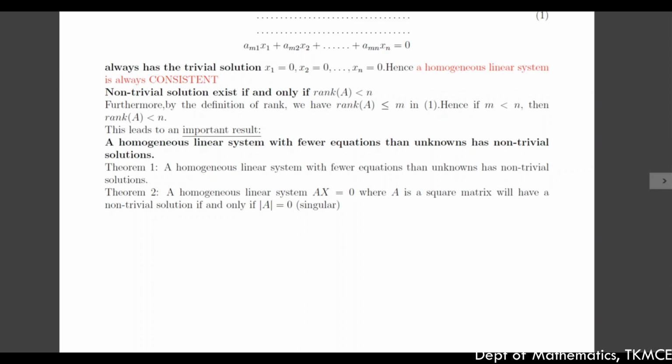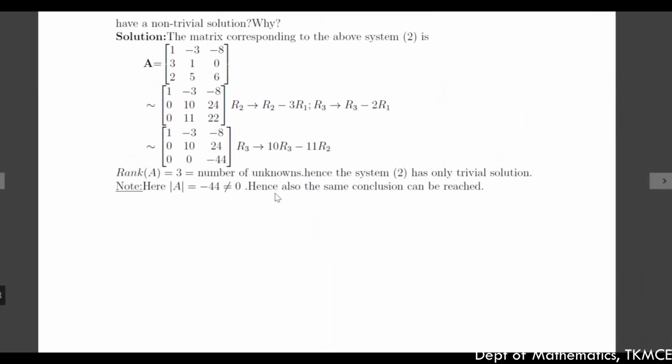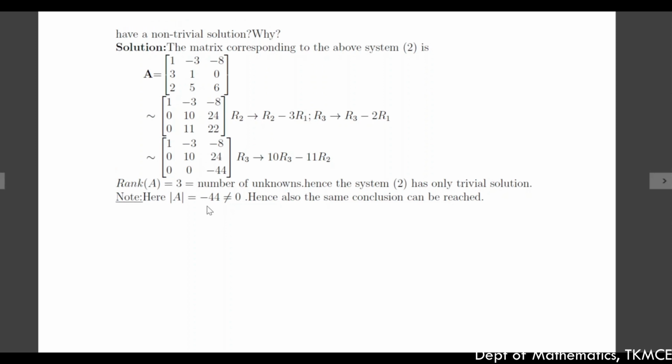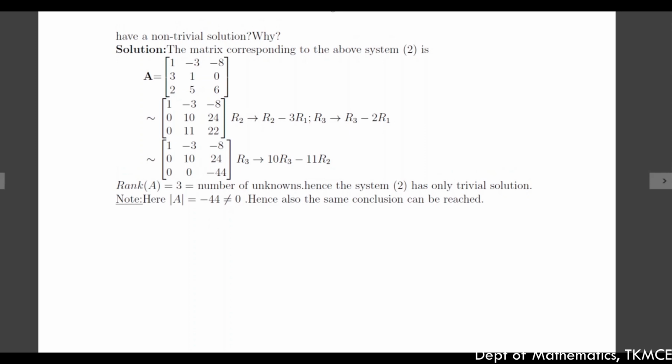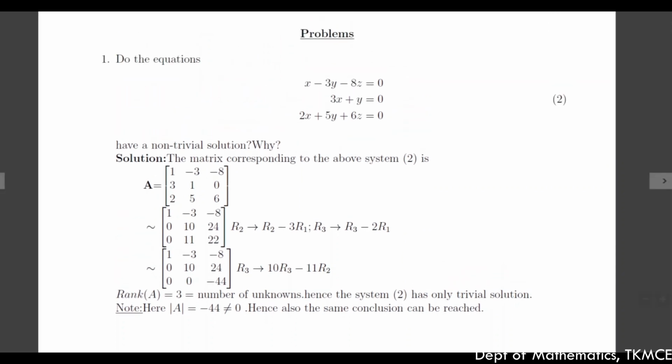Now you can see that in this particular question, the determinant of this matrix A is equal to minus 44. It is not equal to 0, and hence we reach the same conclusion, that is, it has only the trivial solution or no non-trivial solution. So that's the answer to the first question.